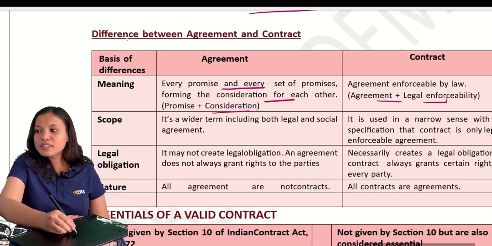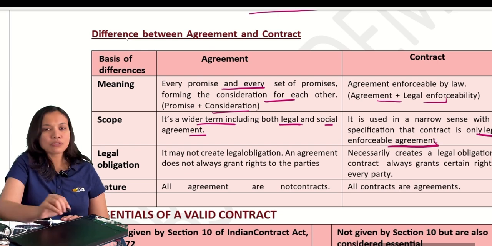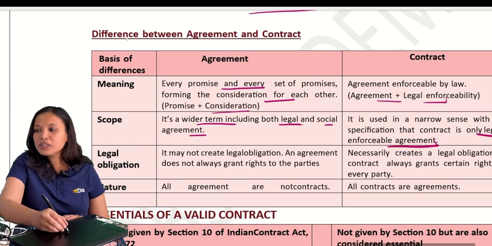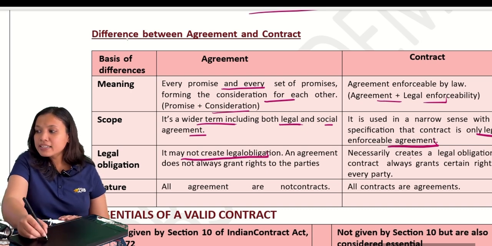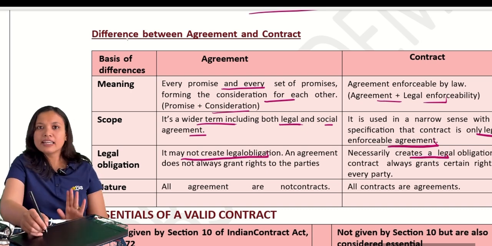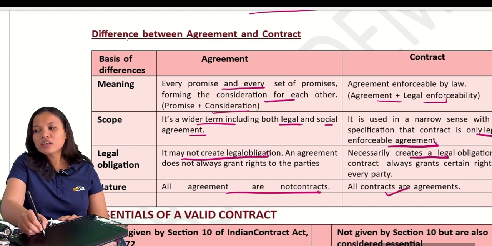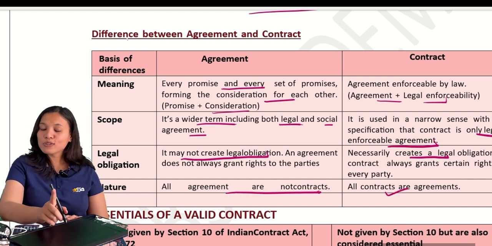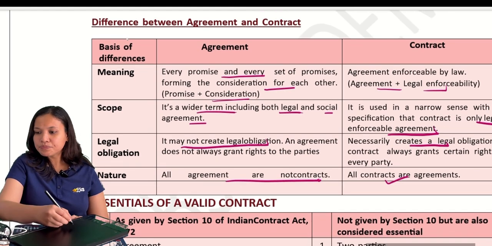Now, scope: it is wider because it includes both legal and social, but a contract includes only legally enforceable agreements. Third one, an agreement may not create legal obligation, but a contract necessarily will create legal obligation. Here, all agreements are not contracts, but all contracts are agreements. Please go through once more after you go home. Okay?